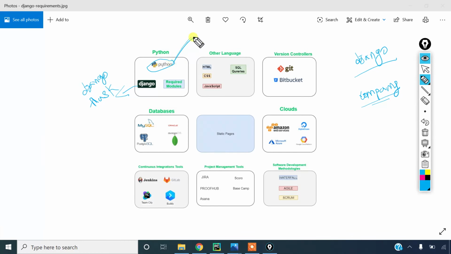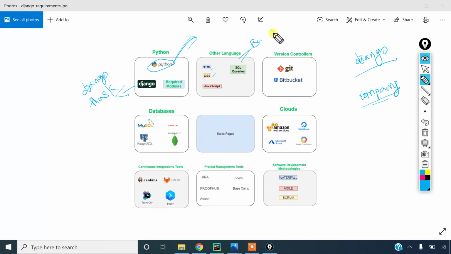So if you want to get a job on Django or Python, you should have these skills. Okay, next, other languages. You are building websites, right? You should have HTML, CSS, JavaScript, and SQL queries basics, at least basics.